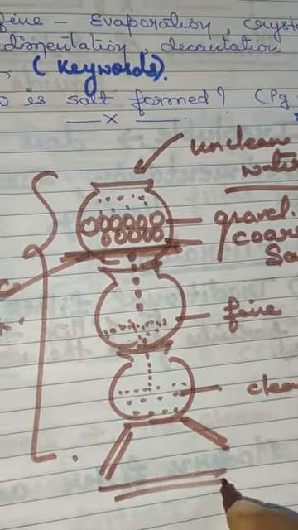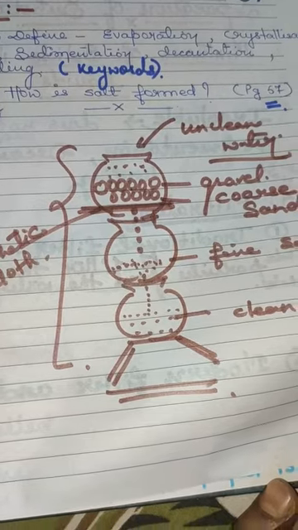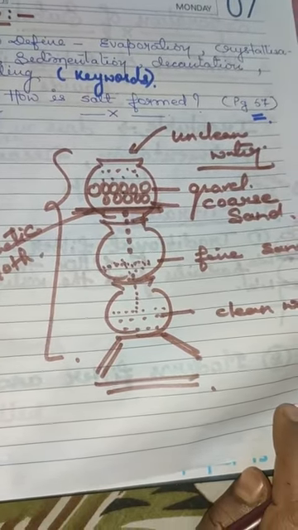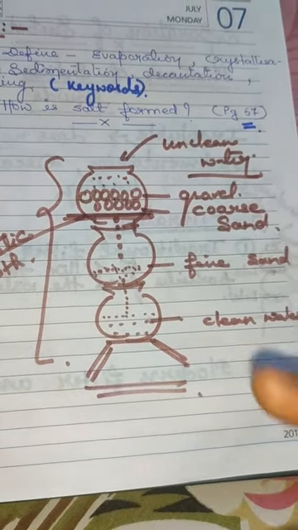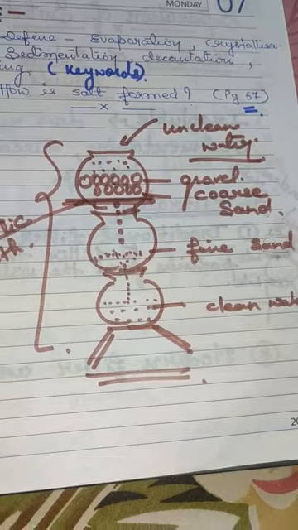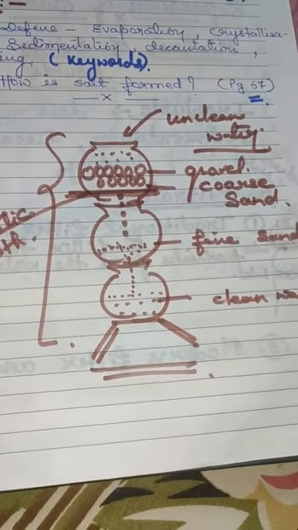This method has slowly been abolished now. We are not using it because this traditional method only cleans the solid particles from the water, but does not kill the germs. But here we are not talking about the purification of water.